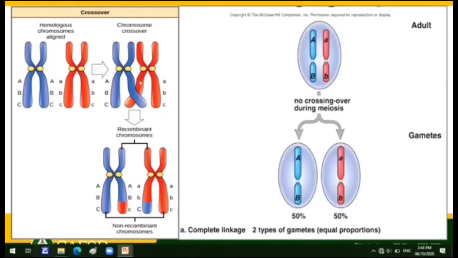The closer the genes, like B and C, the greater the probability that they will be inherited together than those located farther apart. Gene A is far from gene C, so no linkage occurred. Of course, the farther the genes are from each other, the harder it is to have linkage.